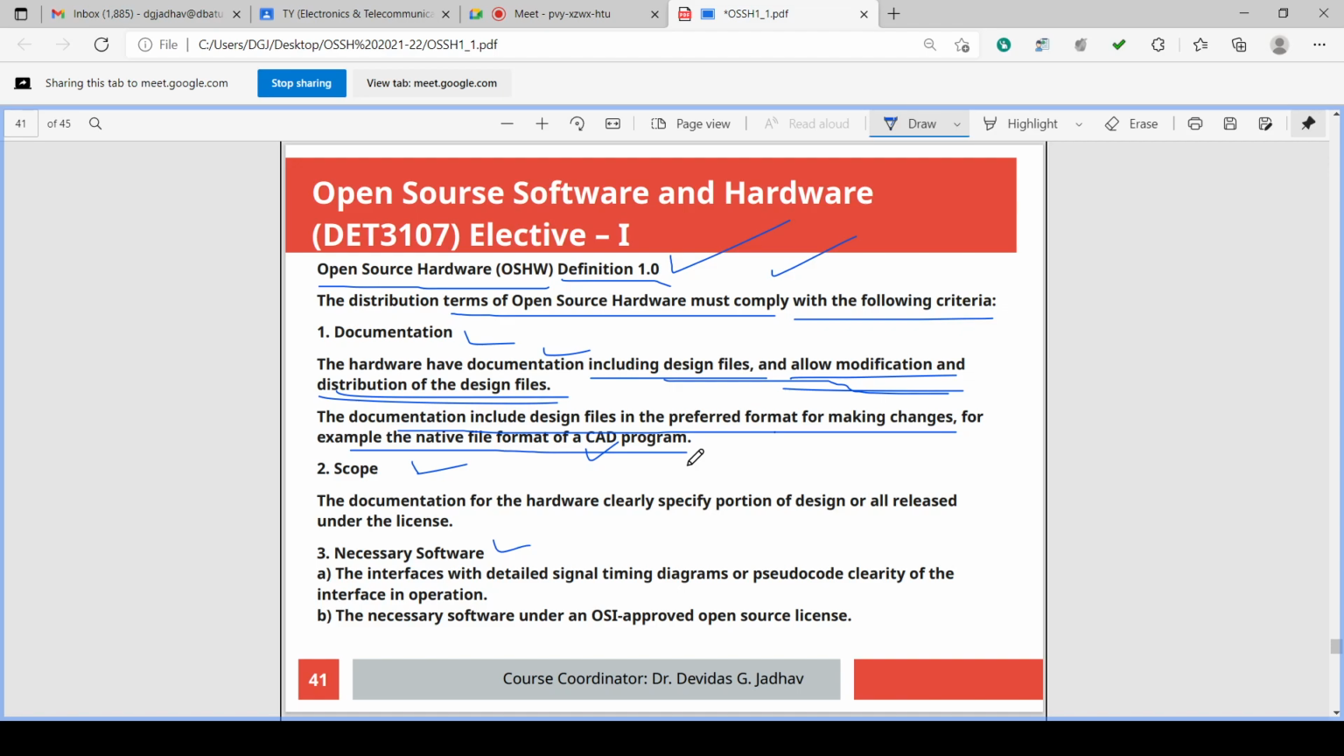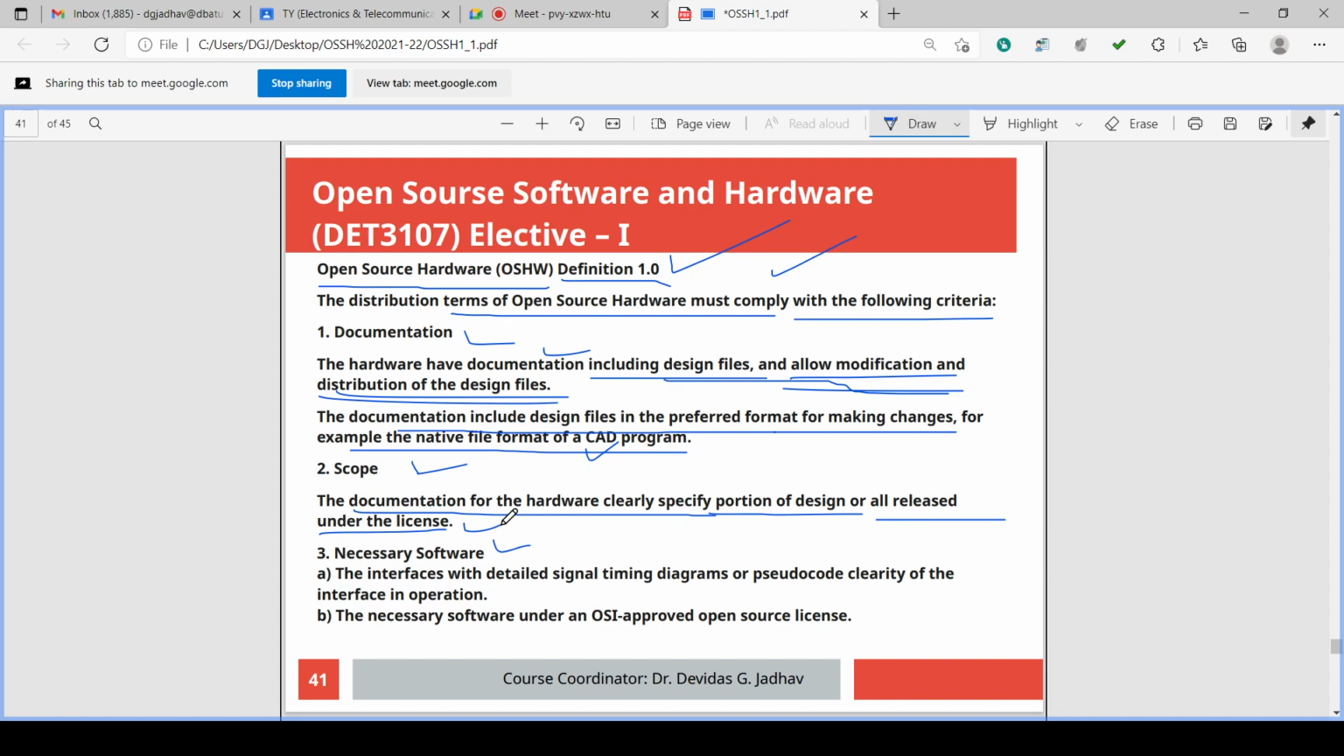What is second? The scope. The documentation for the hardware clearly specifies the portion of the design, or all of it, released under license. So if the design is to be released under an open source license, then the document must very clearly mention that out of the total design, this part is open source, this part is not open source, this part is open source. This must be clearly mentioned so that the user has no confusion in using it, isn't it?